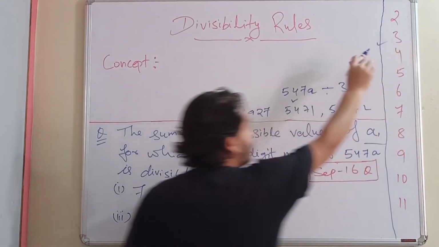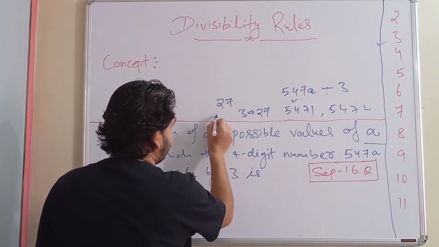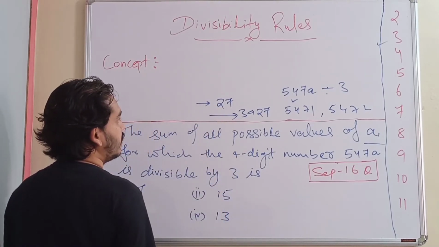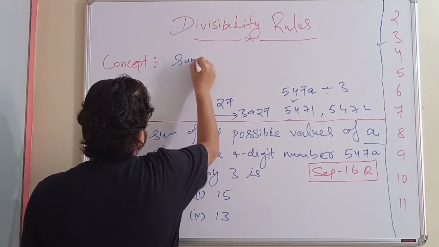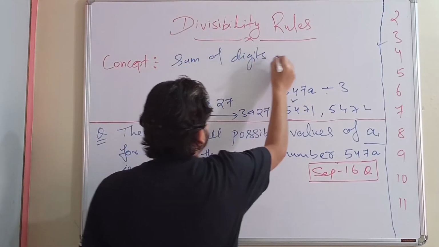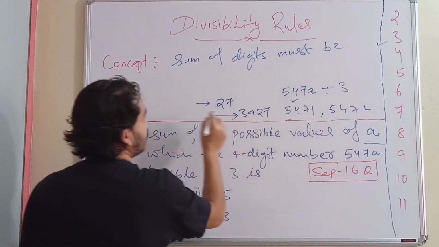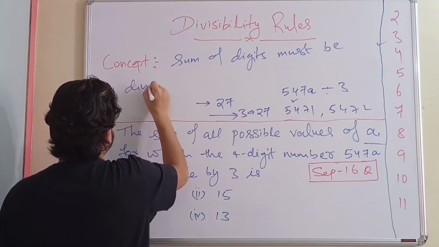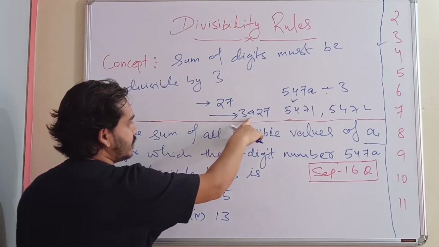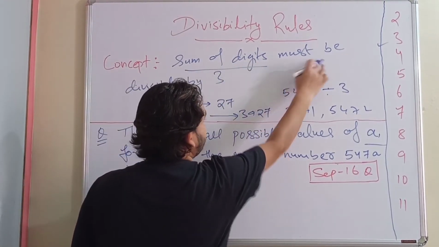So we'll mark this as divisibility by 3. Let's see the concept. In order for any number to be divisible by 3, the sum of digits must be divisible by 3.